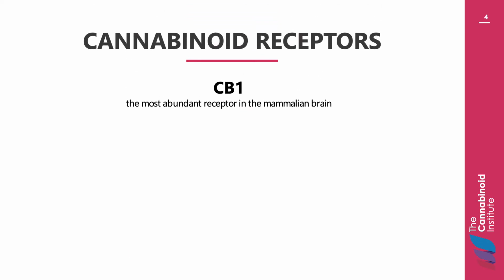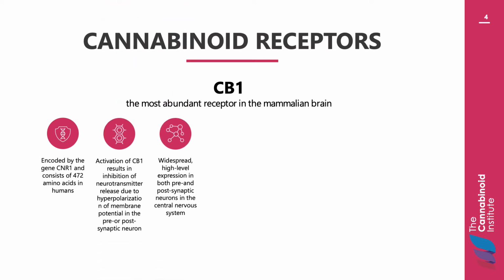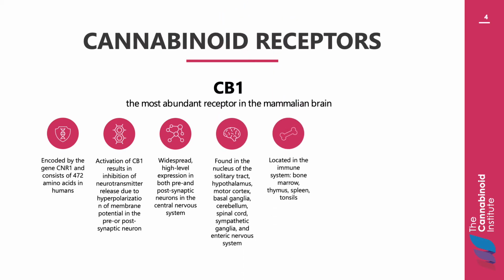Cannabinoid receptor 1 is the most abundant receptor in the mammalian brain. It is encoded by the CNR1 gene, which consists of 472 amino acids in humans. Interestingly, several variations of the CNR1 gene have been associated with the development of cannabis dependence. The full-length CB1 receptor dominates in the brain and skeletal muscle, whereas a shorter allele of the CB1 receptor, known as CB1 receptor B, shows a higher expression level in the liver and pancreatic islet cells, where it is involved in metabolism.